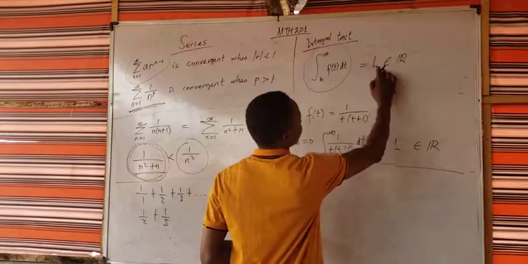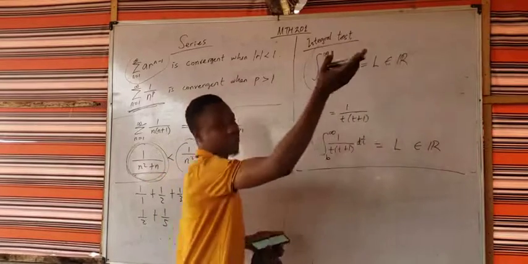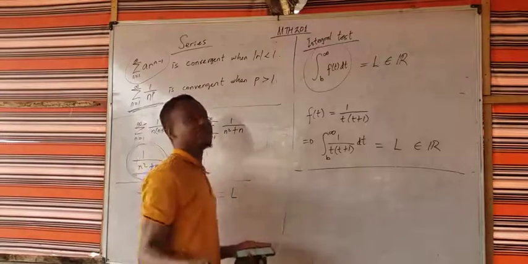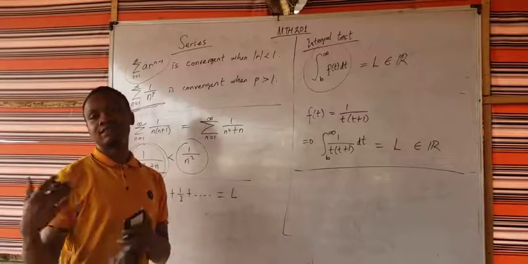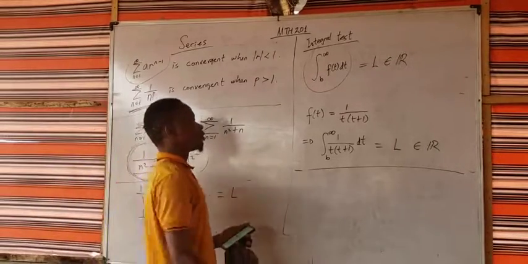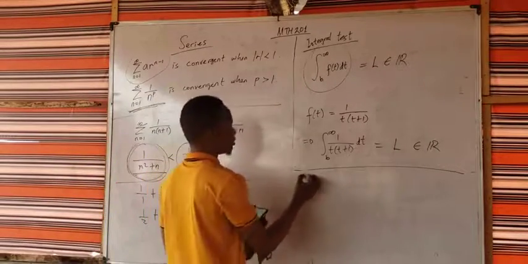So I said that if this is going to give you a real number, then it's convergent. If it gives you infinity or minus infinity, it is divergent. If it doesn't exist, it is inconclusive. That means you cannot conclude. You have to use something else. So then the next one is the ratio test.